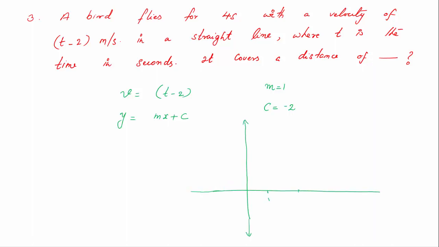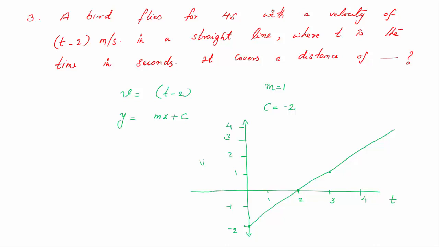So you have 1, 2, 3, 4. This is time. This is velocity. 1, 2, 3, 4, etc. So you have negative values over here. So in the curve, since the y-intercept is minus 2, it crosses the y-axis at minus 2. The slope of it is actually 1, roughly speaking. So if you give t is equal to 2, you will get 0. So t comma 0. When you put t equal to 3, you will get 1. So this is the point. So you immediately know that this is a straight line which goes like this.